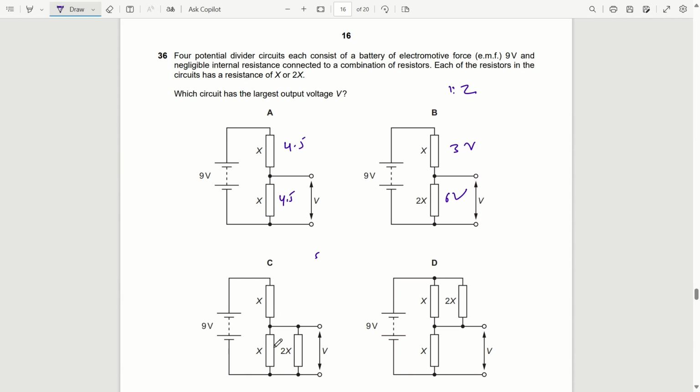Here, first of all we have to find this value. 2X and X are in parallel combination, so the resistance will be 2X squared by 3X, that is 2X by 3. So the ratio will be 1 to 2 by 3, or we can say it will be 3 to 2. So with 3 to 2, it will be 5.4 and 3.6. Here it will be opposite, 3.6 and 5.4. So which circuit has the largest output voltage? So option D. No, option B, because here it is 6 volt. So option B is the correct one.